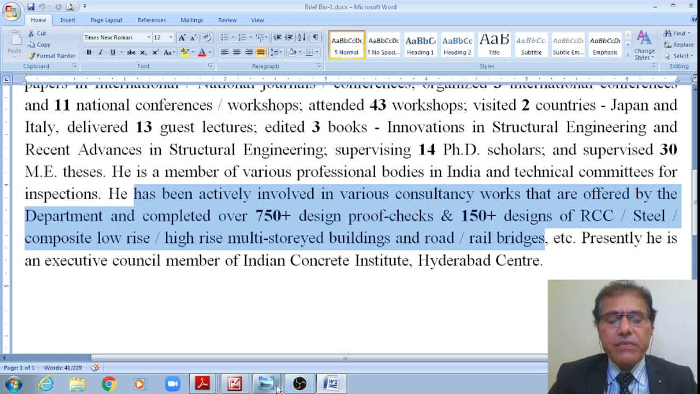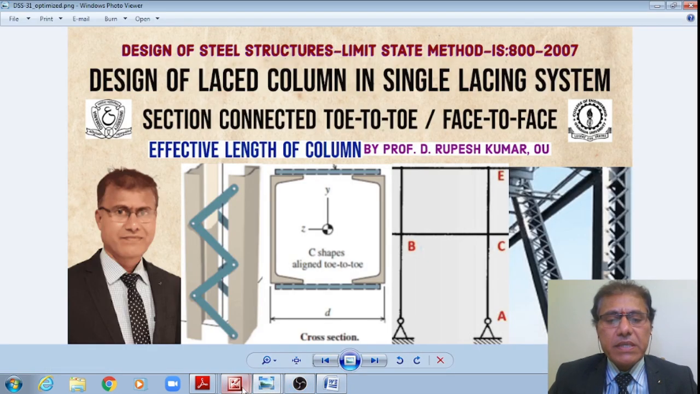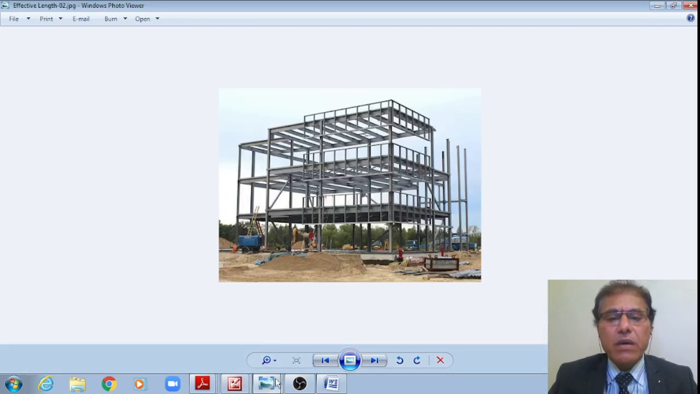Right. Now, once we see this brief profile, now let us move quickly to the topics, the discussions what we'll be discussing in today's class. Before we go to the actual discussion, now let me show what we'll be discussing: 2 problems.